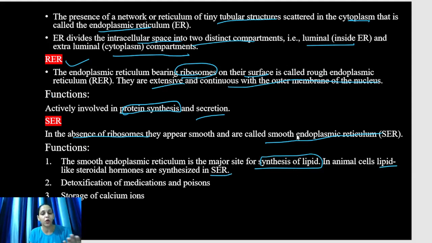So in rough ER, what happens? Ribosomes are present, so protein synthesis takes place. In smooth ER, ribosomes are absent, and lipid synthesis takes place. Detoxification of medication and poisons, storage of calcium ions, like in muscle cells. Muscle cells have more smooth endoplasmic reticulum as compared to rough endoplasmic reticulum because muscle cells need calcium ions.